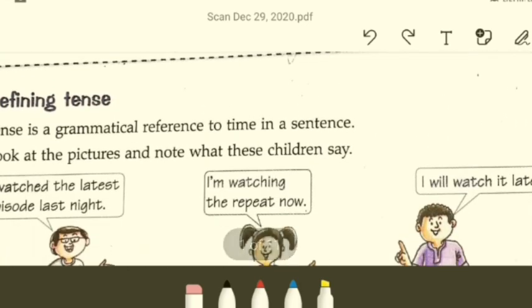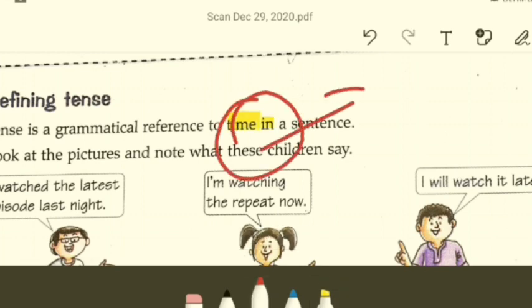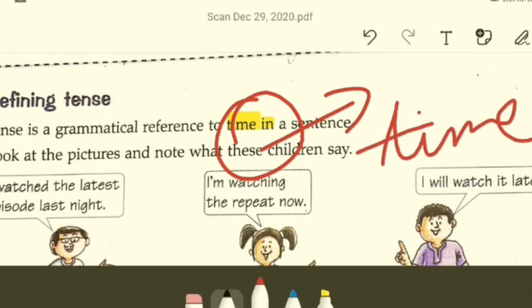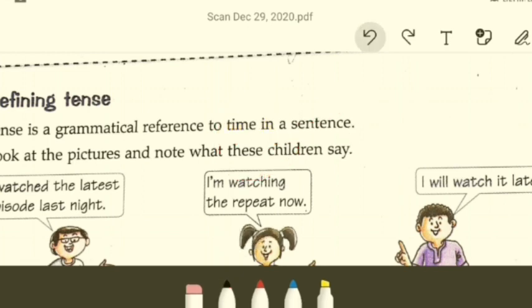Now let us see what is tense. Let us try and define tense by book. Tense is a grammatical reference to time in a sentence. I was mentioning this one word again and again, right? So when someone talks about tense, it's all about time. Tense is equal to time. 3 time frames is what we are going to discuss: present, past, and future. Okay, so you got to keep that in mind.